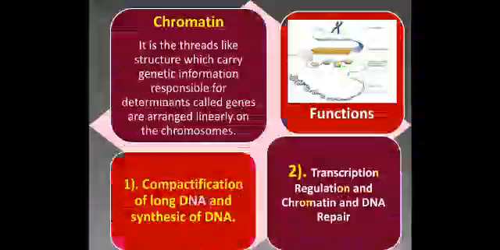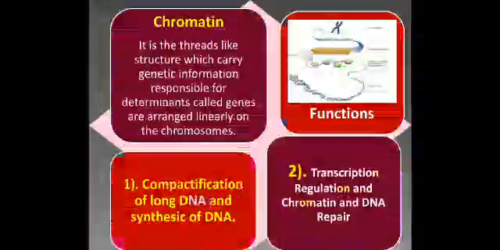The next slide shows chromatin. Chromatin is a thread-like structure which carries genetic information. Hereditary determinants called genes are arranged linearly on the chromosomes. In humans, there are 23 pairs of chromosomes.